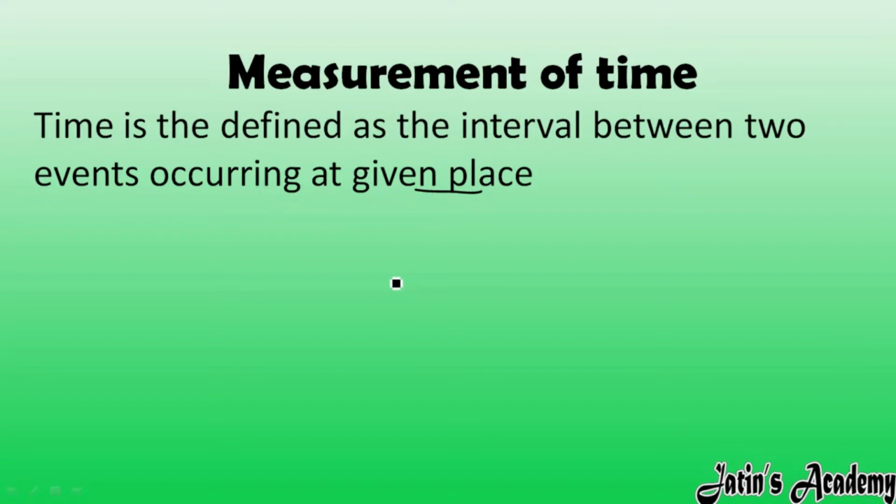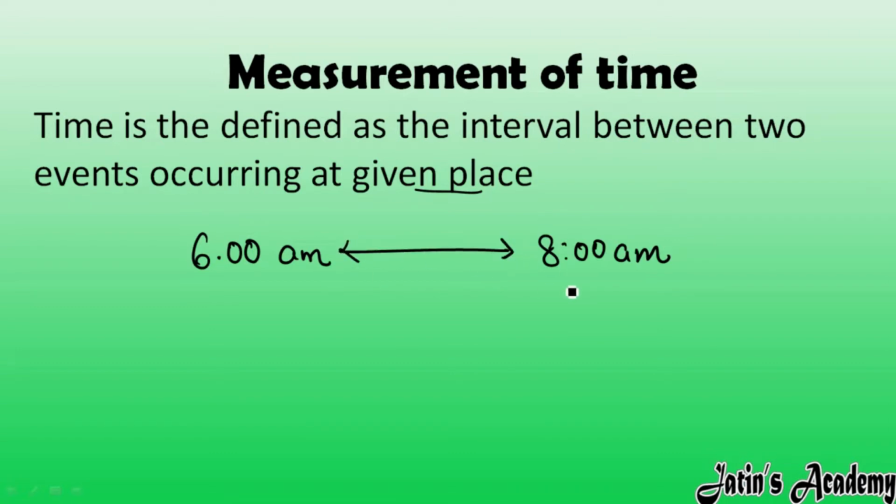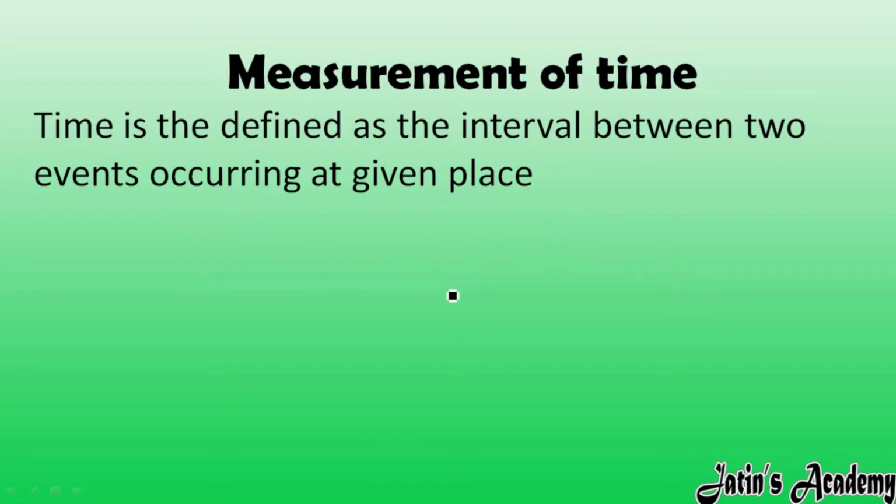For example, you wake up at 6 a.m. in the morning and at exactly 8 a.m. you go to school. The interval between these two events, your waking up and your going to school, is known as time. In between, this time is there. So this is the definition of time.